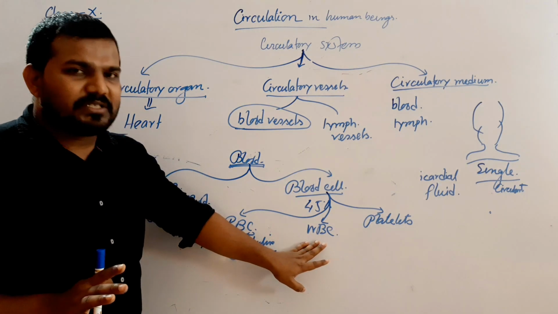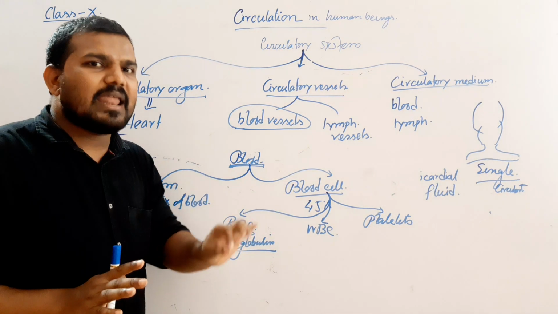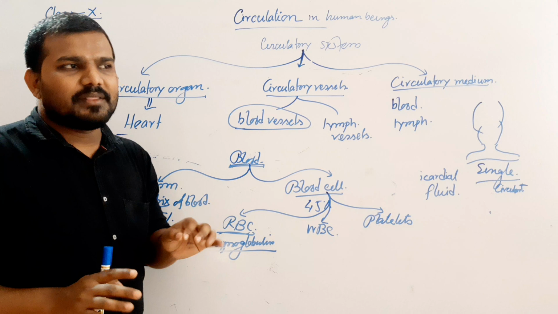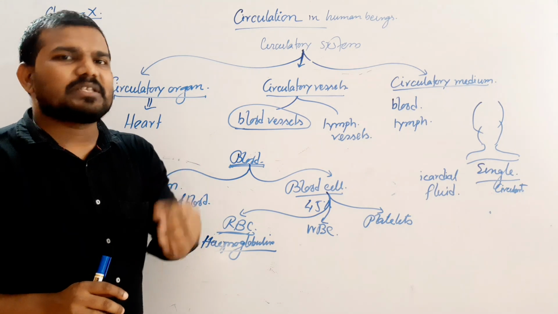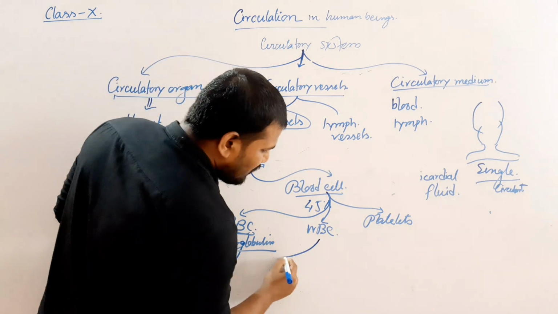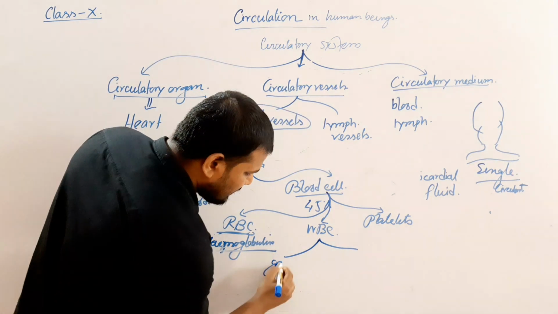Now, the WBC: an irregular, separate cell having a nucleus, generally providing immunity. Now, depending on the presence of granular substance in the cytoplasm, these WBCs are of two types, granular and agranular.